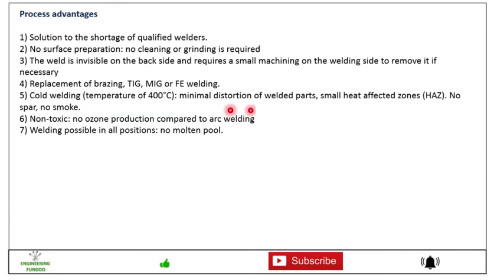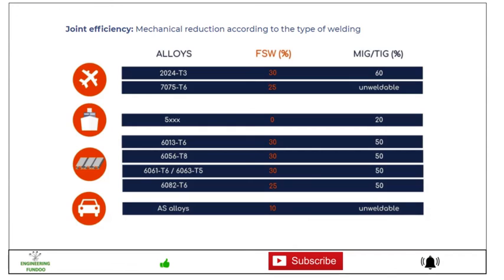Cold welding, minimum distortion of the welded part, because we don't heat the whole part, and a small heat affected zone, no sparks, no smoke. Non-toxic, no ozone production compared to arc welding. Welding possible in all positions, no molten pool. Here we are not melting the base metal or filler metal, therefore there is no molten pool.